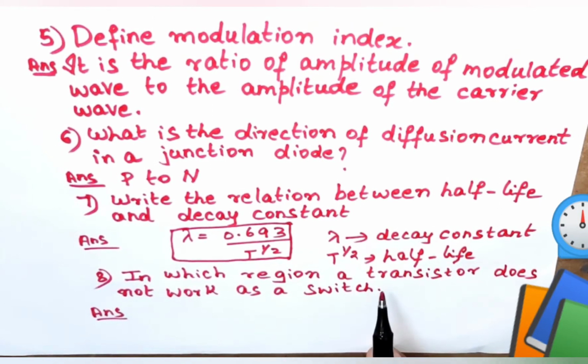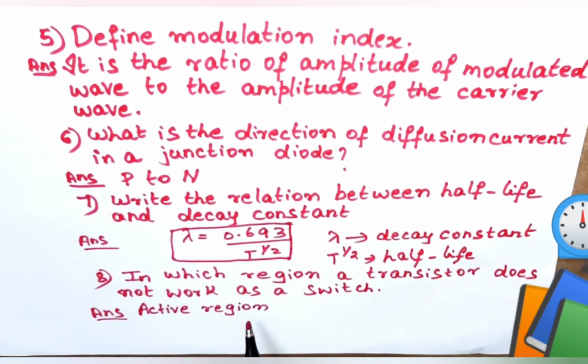The region where a transistor does not work as a switch is the active region. We call such a region the active region. Active region is the region where a transistor does not work as a switch.